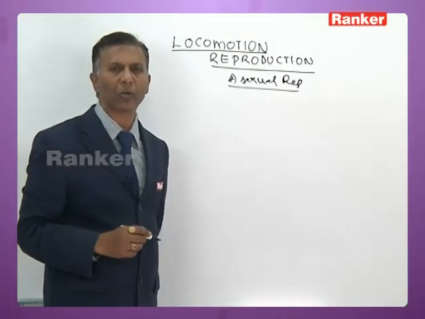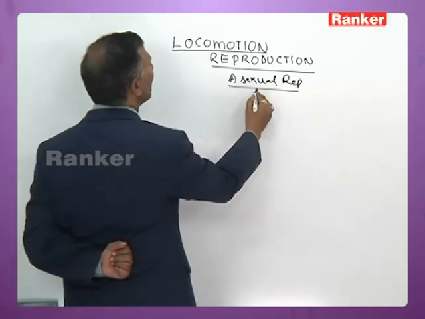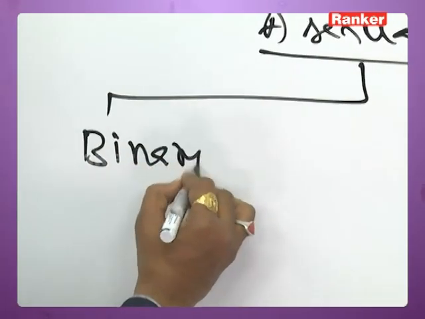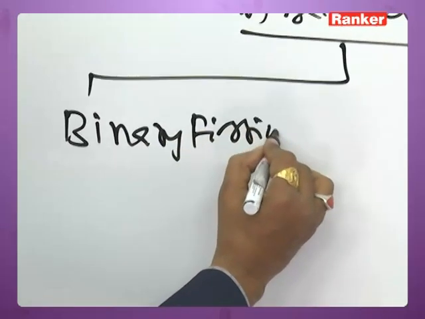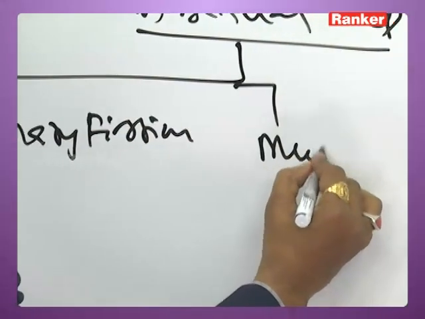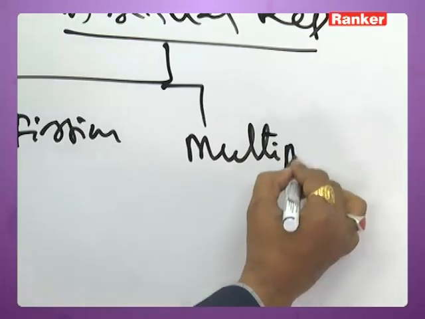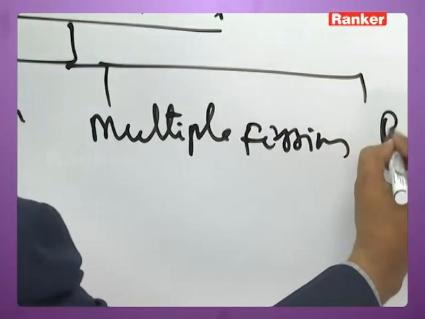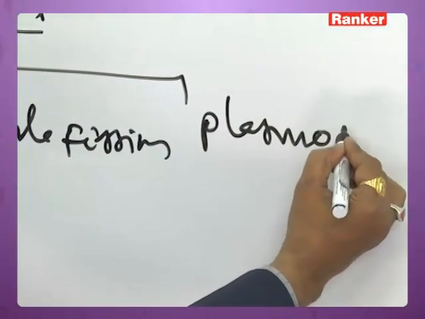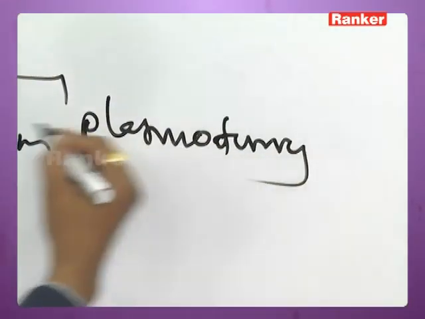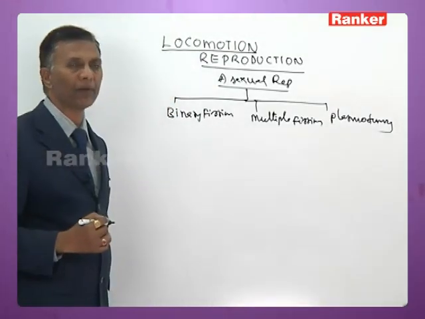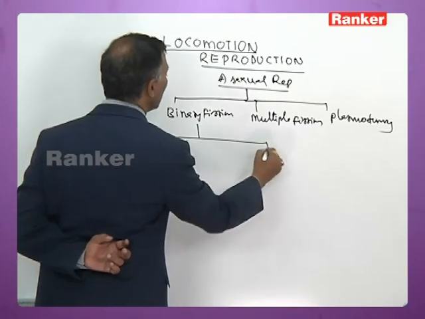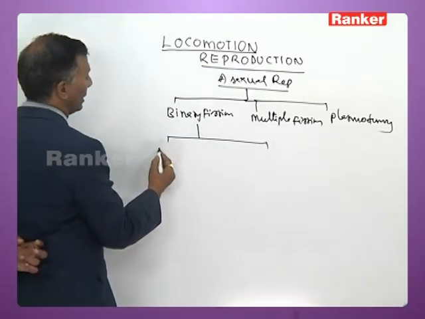Asexual reproduction in protozoans takes place by binary fission, multiple fission, and plasmotomy. Binary fission, multiple fission and plasmotomy. Now this binary fission in turn is of three types.